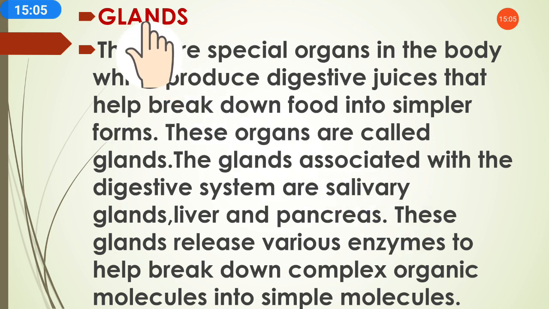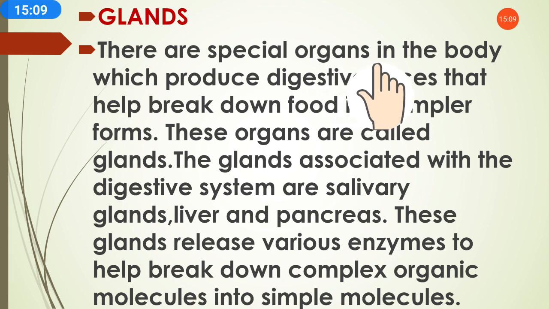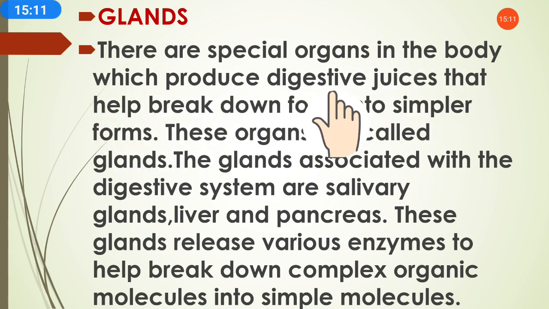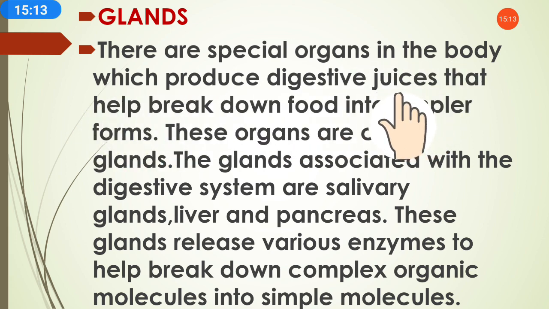Then glands. Now what is the role of glands in this? There are special organs in the body which produce digestive juices, which help in the digestion process.